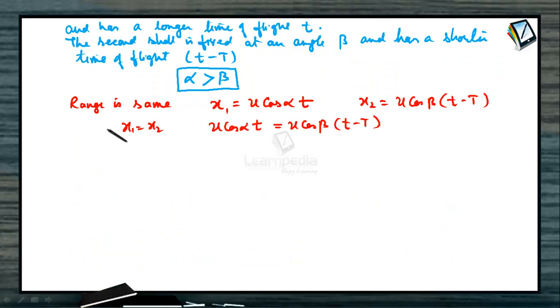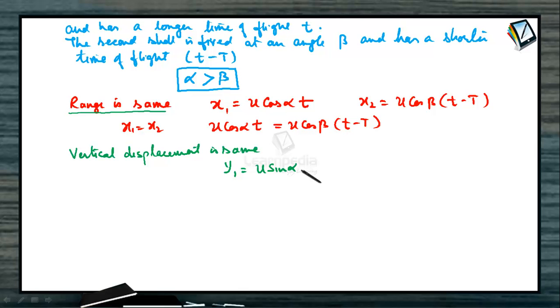Also, since range is the same, even the vertical height will be the same. So the vertical displacement is the same. What is the vertical displacement of the first body? y1 is equal to the vertical component of velocity, u sin alpha, into t minus half g t square. What is the vertical displacement of the second body? It is u sin beta into the time it takes, t minus capital T, minus half of g into (t minus capital T) whole square.